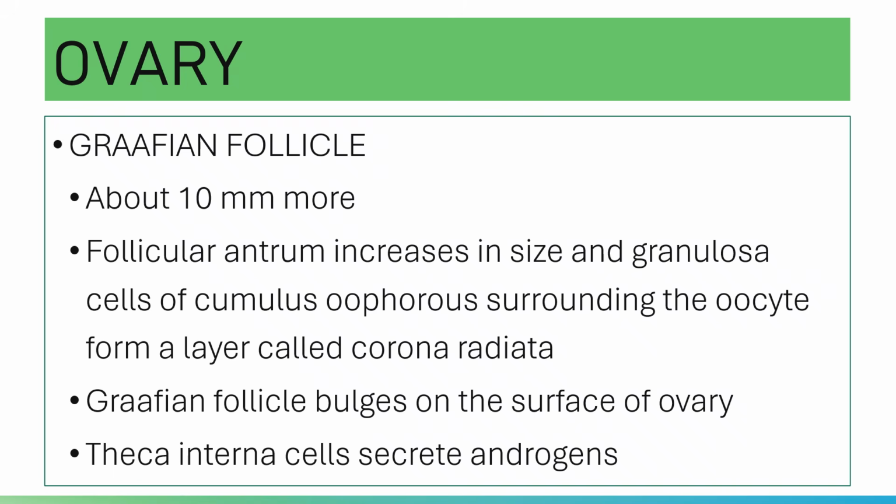Your follicular antrum will increase in size, and the granulosa cells of your cumulus oophorus surrounding the oocyte will form a layer known as your corona radiata. And yes, your Graafian follicle will bulge on the surface of the ovary.